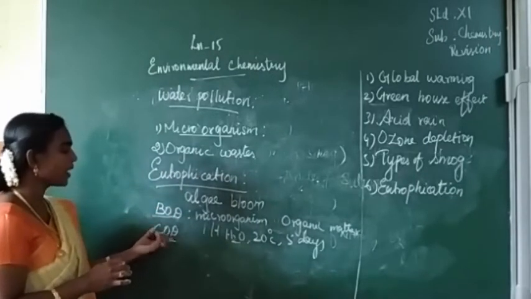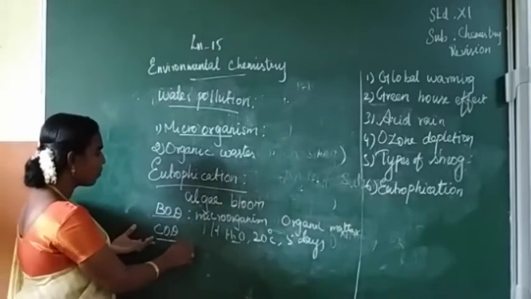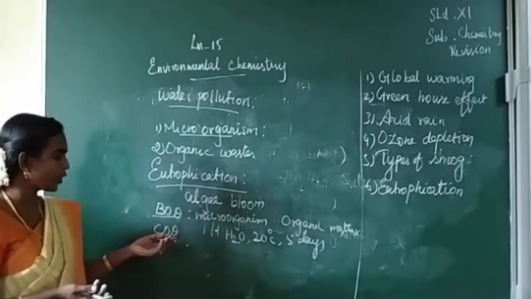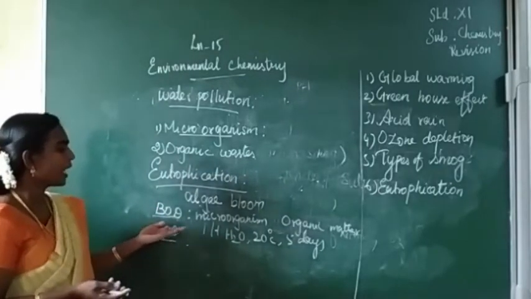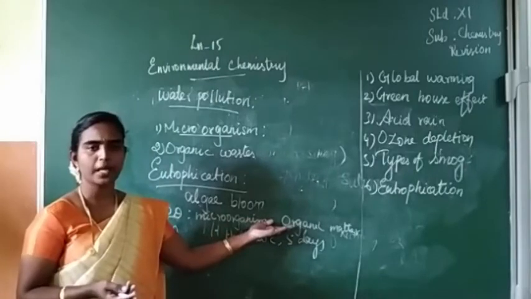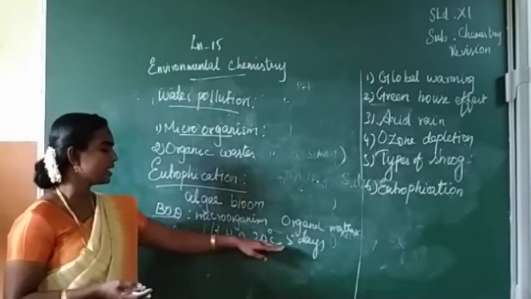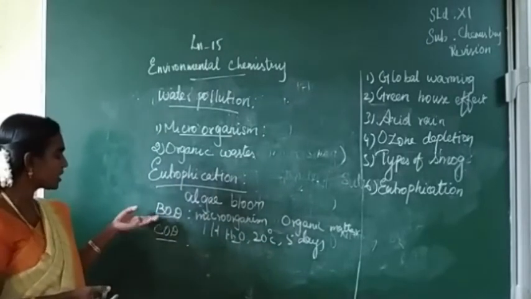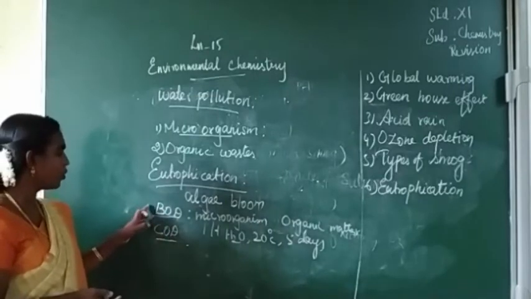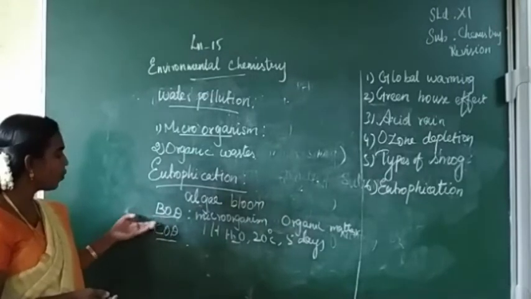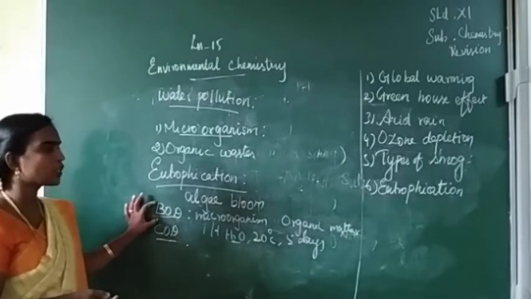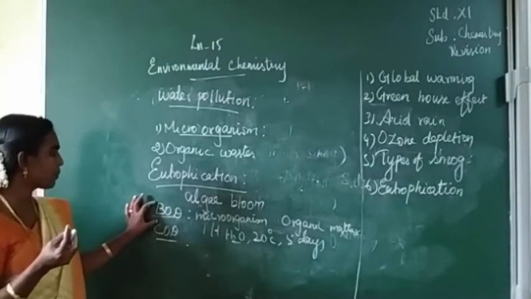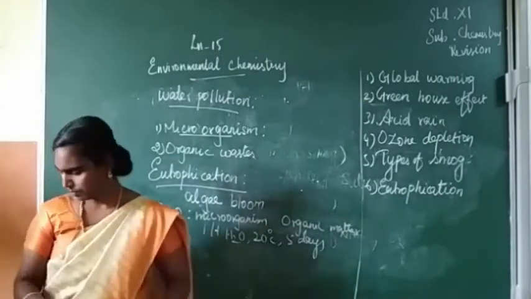So next is chemical oxygen demand. The same thing, for decomposition of organic matter: how much oxygen is required for decomposing this organic matter? For BOD it is given 5 days, but here it is only 4 hours. The time has reduced. So this is called chemical oxygen demand. BOD is the important parameter for measuring the purity of water. Clear?